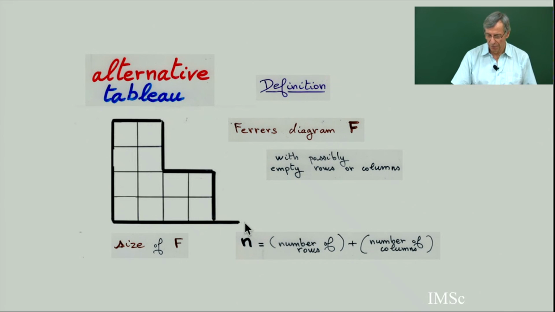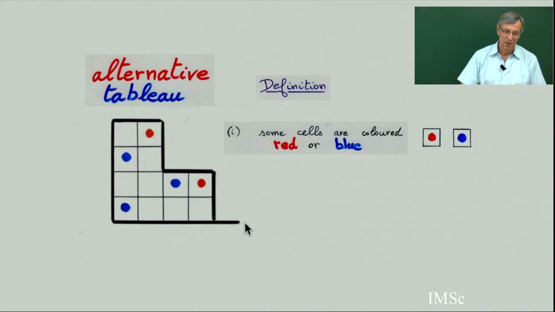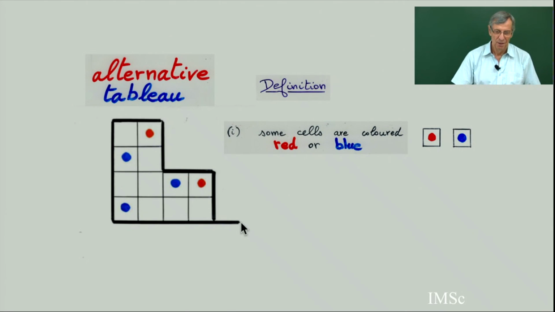So first you give a Ferrers diagram, and then the definition of alternative tableau. You put some color on the cells. You put maybe blue and red, two possible colors. And some cells I keep with no color. So first condition, I put some color. If I don't put any color, it will be an alternative tableau. But you put some color with some condition.